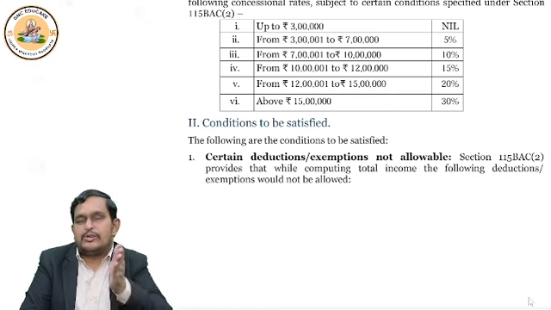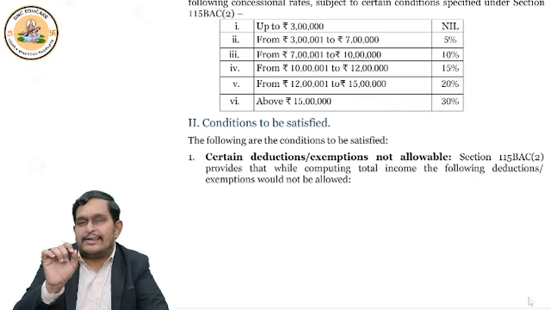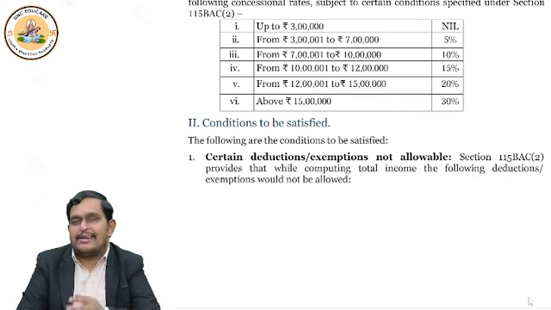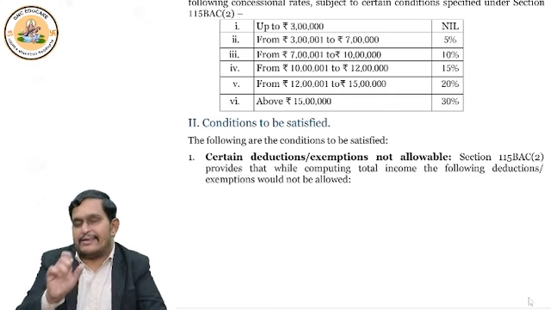7 lakhs rupees to 10 lakhs rupees, 10% is the rate of tax. And 10 lakhs rupees to 12 lakhs rupees, 15% is the rate of tax. 12 lakhs rupees to 15 lakhs rupees, 20% is the rate of tax. And above 15 lakhs, the rate is 30%.